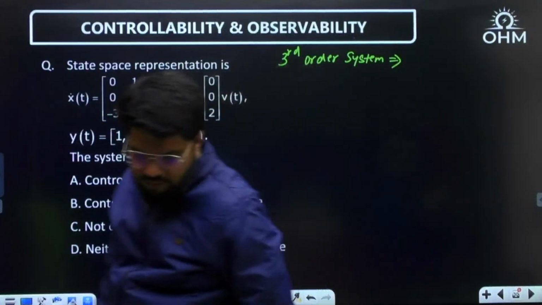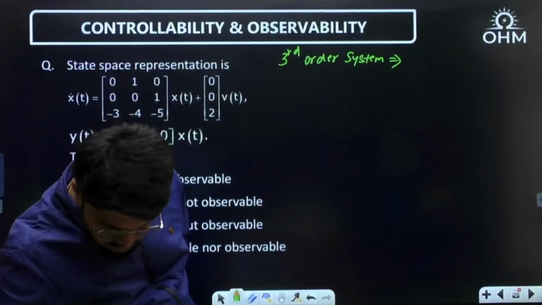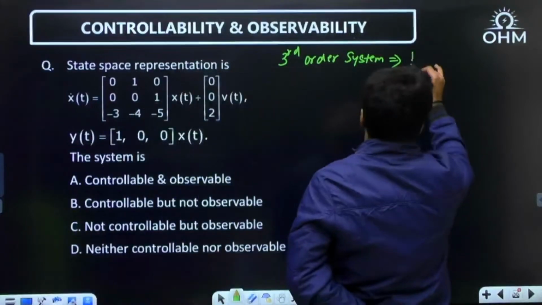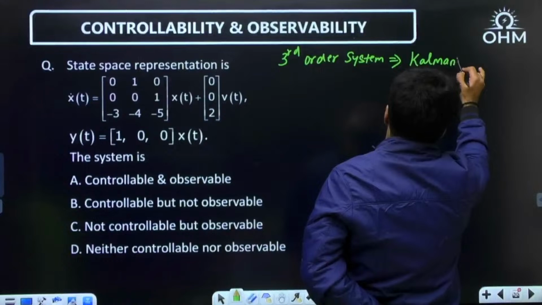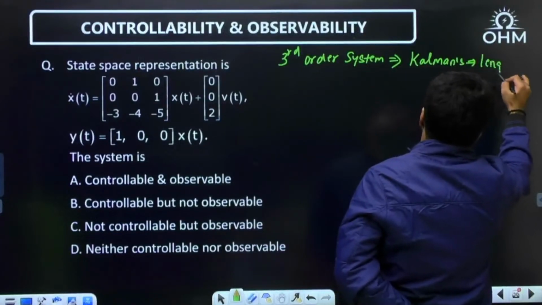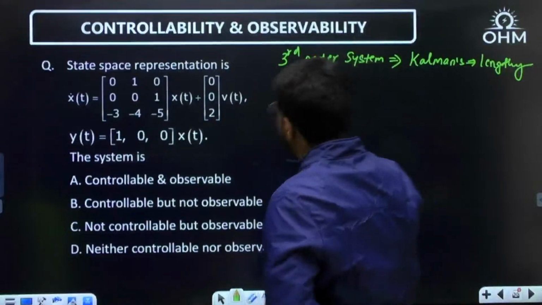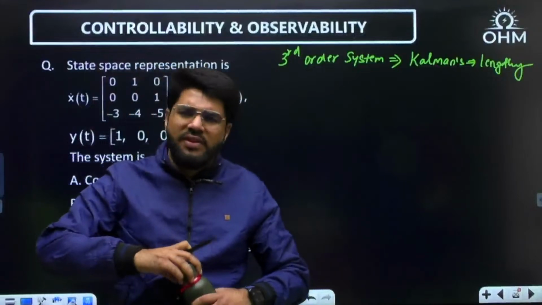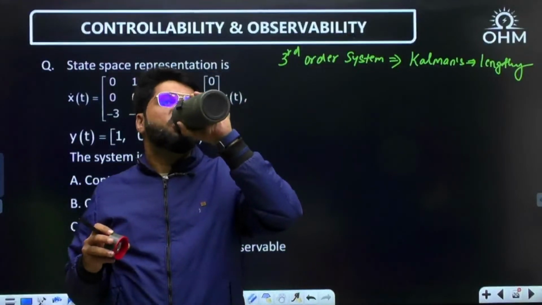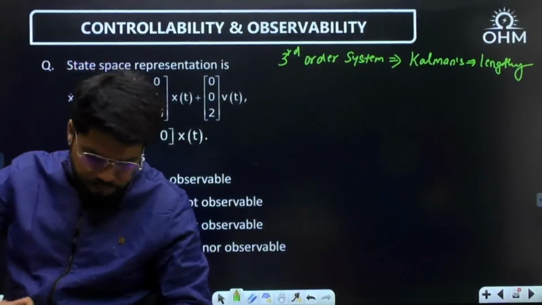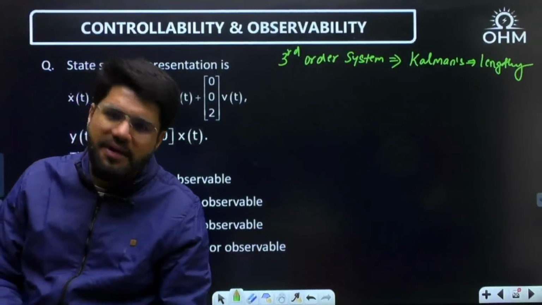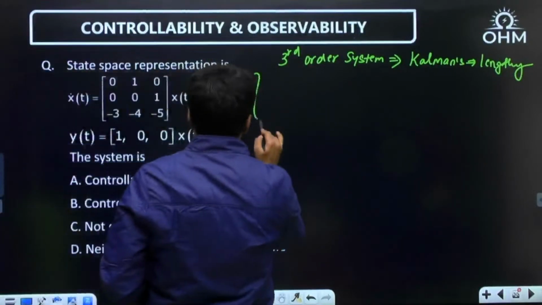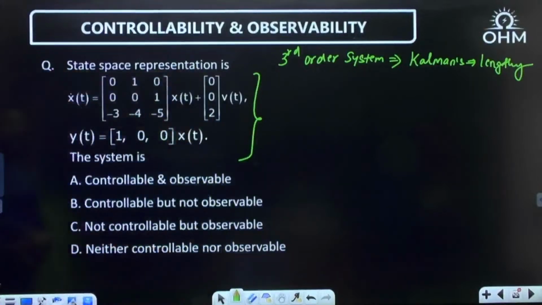This is a third order system, correct? Even if you want to apply Kalman's, it is definitely going to be lengthy and time consuming. We can apply it 100%, but it is going to be lengthy. So what to do? Have a look into this form, dear.